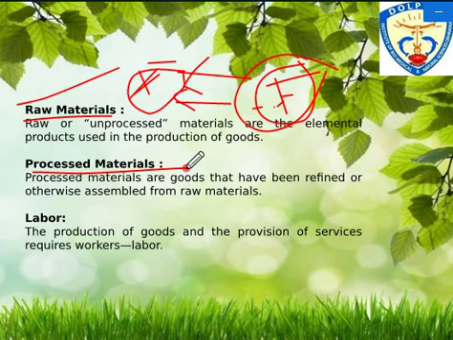Right? So obviously when the raw material has been assembled, or has been processed, or the raw material is converted into a finished product, that is called processed material. Fine, this is an assembly of raw material, you can say that, right? So as per the raw material, processed material will be there. Is it clear? And you can take lots of examples.